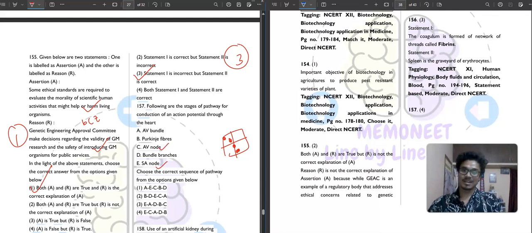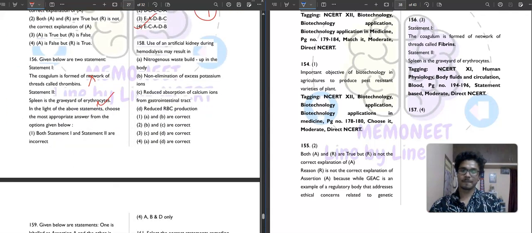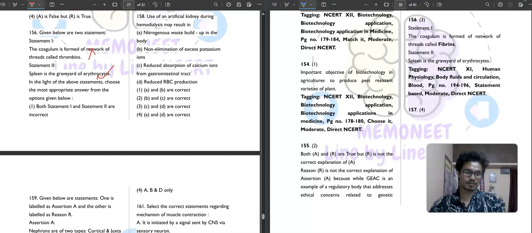After that, it is definitely not the bundle branches or Purkinje fibers. It is the AV bundle. So after the AV bundle, where will it come? It will come to the bundle branches, and lastly it will go to the ventricular Purkinje fibers. So it is like this. Okay. So the correct answer is option number 4. This is an easy question, but you need to be careful. Then question number 158.